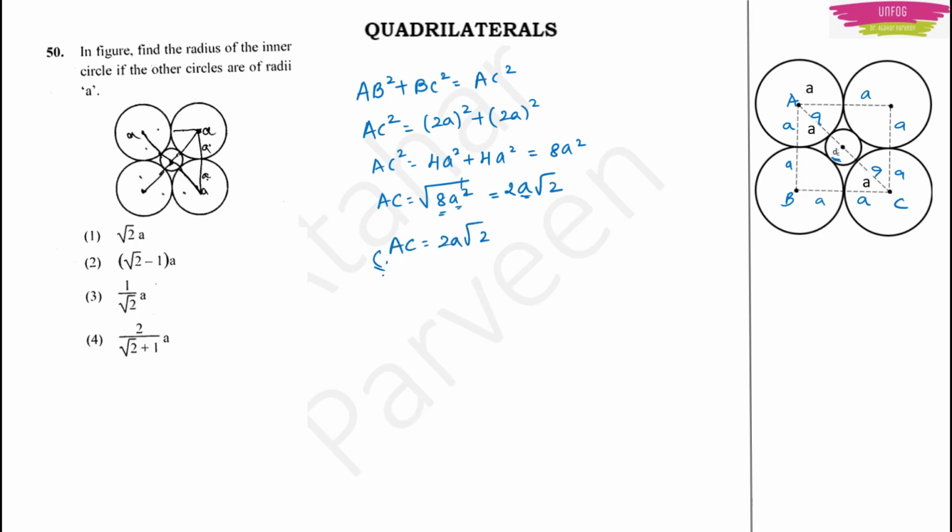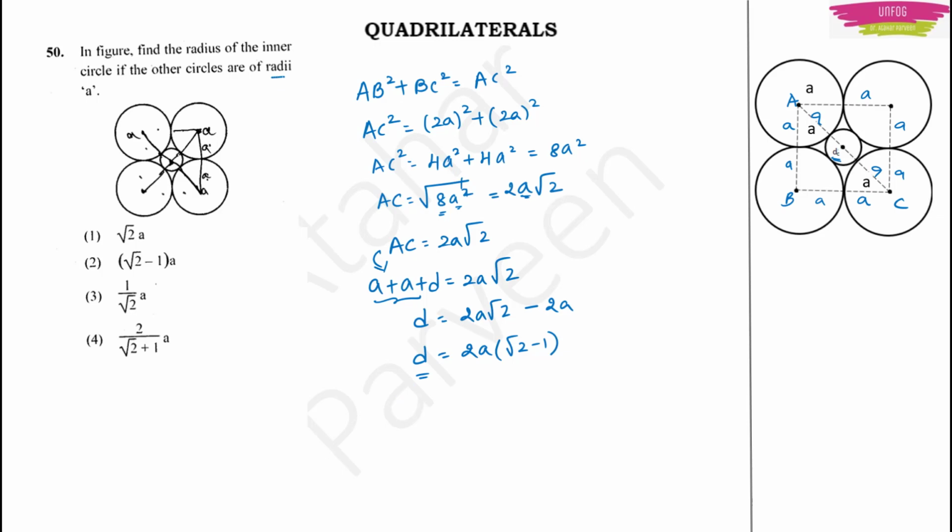But I know what is AC, right? AC will be A plus D, the diameter of the inner circle, which is equal to 2A into square root of 2. Now D will be equal to 2A into square root of 2 minus 2A, because this A plus A will become 2A. So D will be equal to, if I take 2A common, it will be root 2 minus 1. This is the diameter of the inner circle.